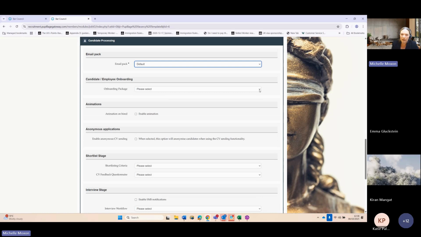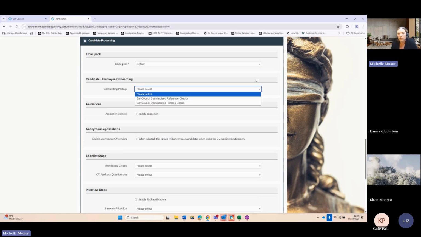For the onboarding packages, you have two different options here. You have the Bar Council standardised reference checks and the Bar Council standardised referee details. The reference checks will automatically ask the candidate to submit their referees, and then once they've completed it, send the actual referees themselves to complete and send back to the ATS.